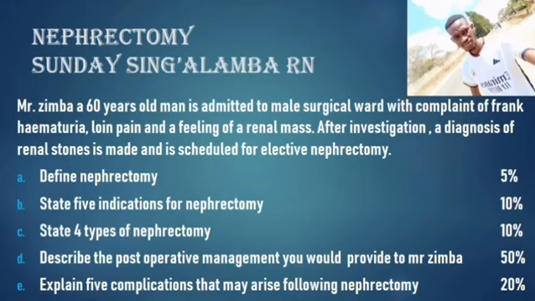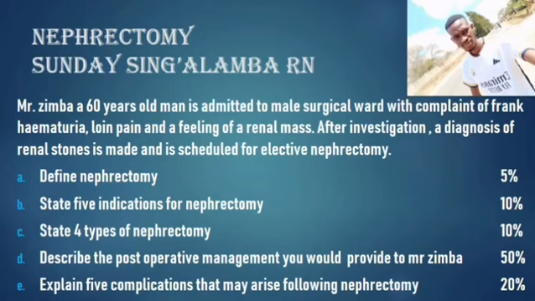Question C, state 4 types of nephrectomy, 10%. So what are the 4 types of nephrectomy? The first type is partial nephrectomy. This type is sometimes referred to as semi-nephrectomy.